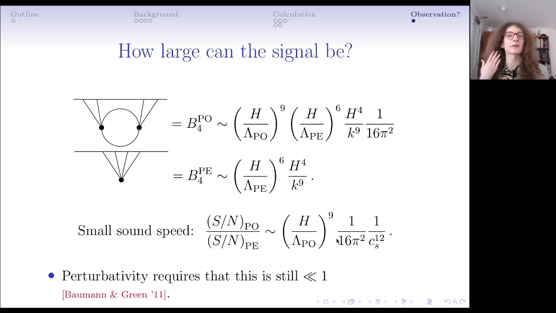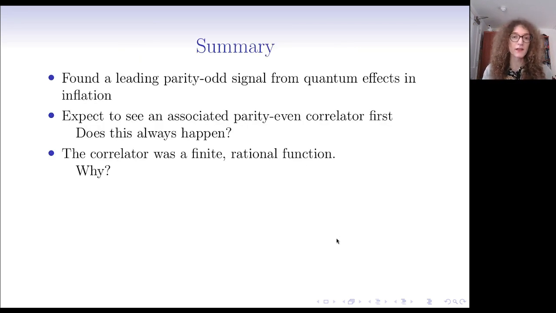So unfortunately, although we've found an interesting quantum effect in the early universe, and we've shown that it has some interesting analytic properties as a finite rational function, and maybe it would be interesting to understand why, we've also shown that its signal to noise is typically going to be bounded above by some other parity-even correlator, and it's interesting to ask whether this always happens, because, for example, even if we had some way of generating a parity-odd trispectrum without including a parity-even operator, actually then two parity-odd correlations may be put together to make some kind of parity-even correlation.